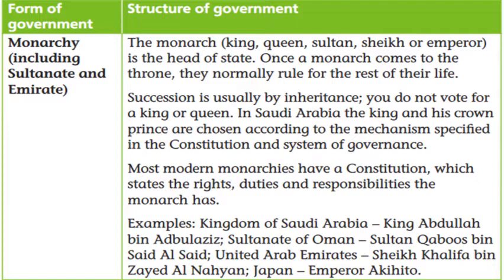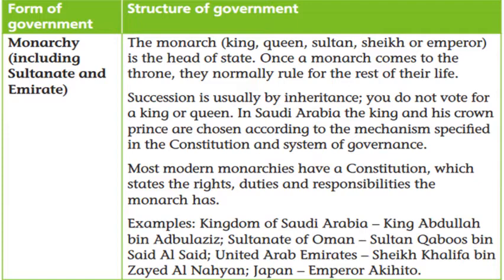Monarchy is a kind of government in which the power is controlled by one person. That person can be a man or a woman. If it's a man, he is known as king. If it's a woman, she usually has the title of queen, whereas in different countries that title can vary. For example, sultan, sheikh, emperor, they are all different names for a monarch.